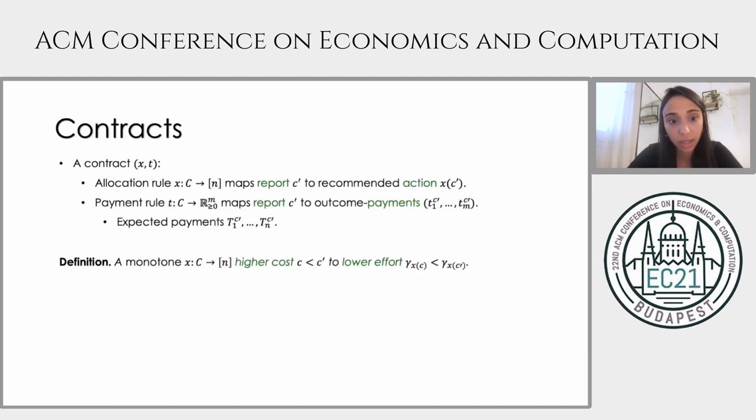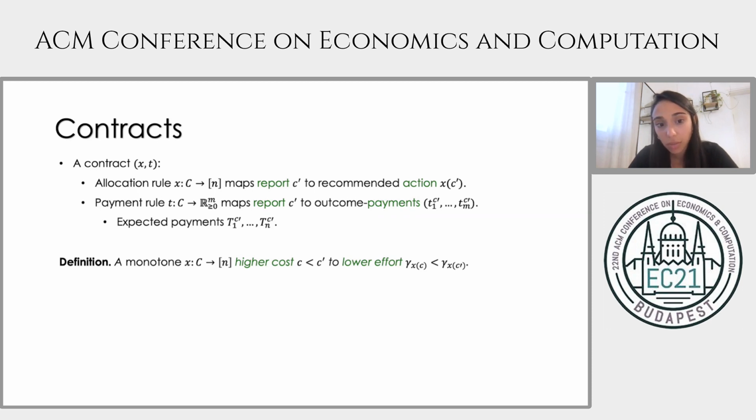So our notion of a contract actually generalizes the standard one, since we accommodate for the agent's type. A contract (X, T) is composed of an allocation rule X and a payment rule T. It gets a type report C tag from the agent that need not necessarily be his true type. The allocation rule maps the reported type to a recommended action, and the payment rule maps the reported type to a vector of m payments, one for each outcome.